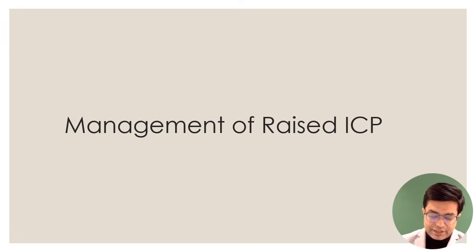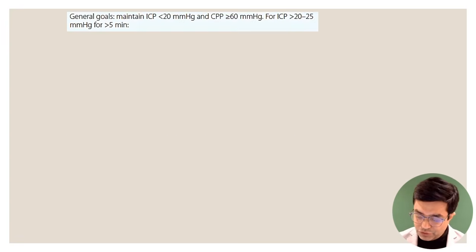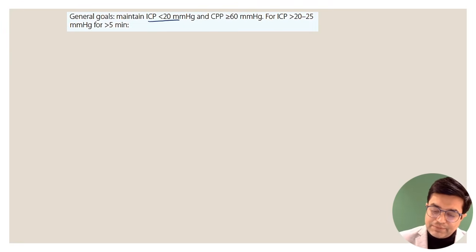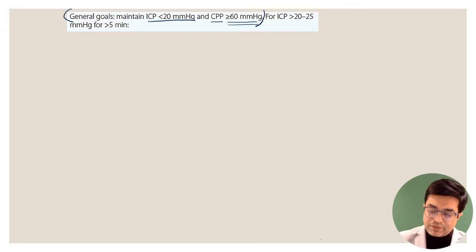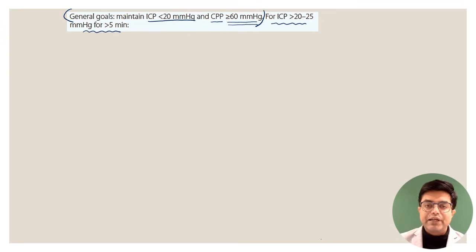So management of raised ICP I will be doing again in summary form. First of all, you should know the general goals. According to Harrison, you should target that the intracranial pressure in the adult remains less than 20 and CPP, which refers to cerebral perfusion pressure, is equal to or more than 60 millimeters of mercury, right? This is the target that we set. And in case the patient presents with ICP more than 20 to 25 for more than 5 minutes, what steps will you be taking? Many times if you have a facility to place an intracranial pressure catheter, it should be catheter driven. But you know, in an Indian setting, in a resource limited setting, it will not always be possible.